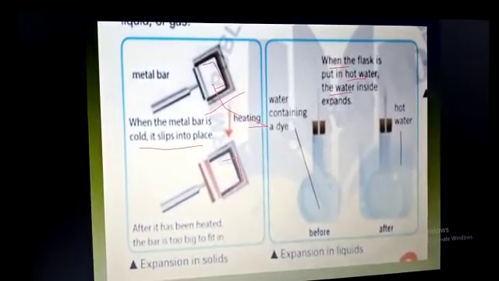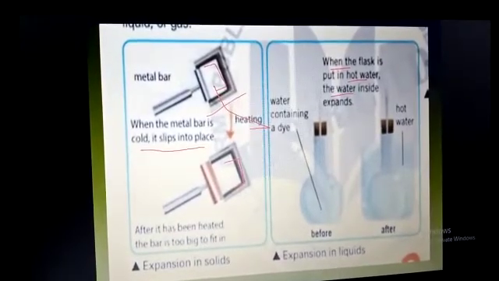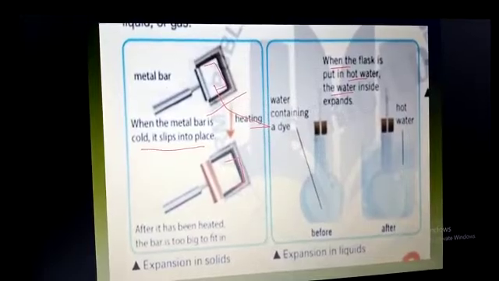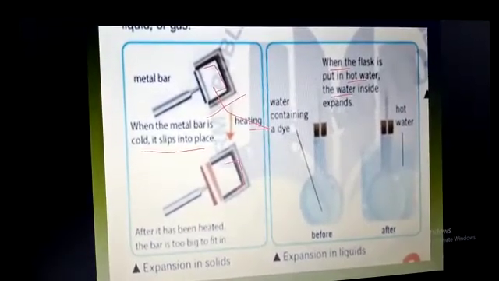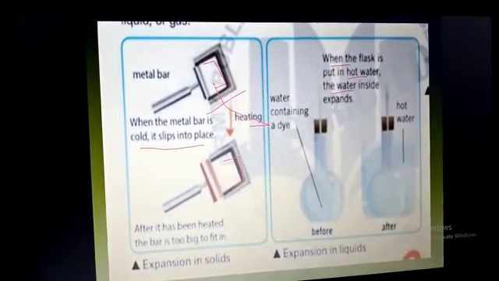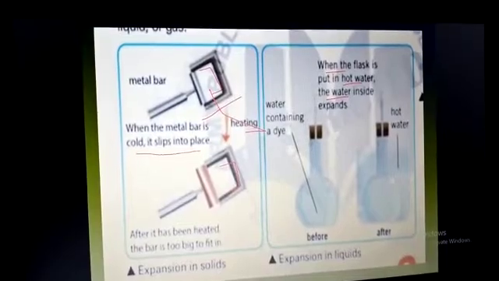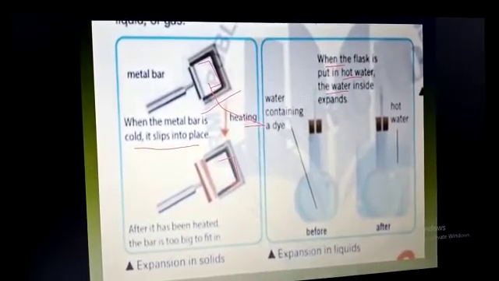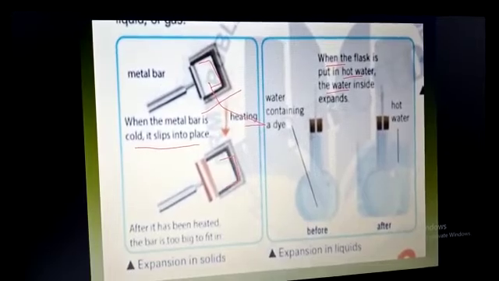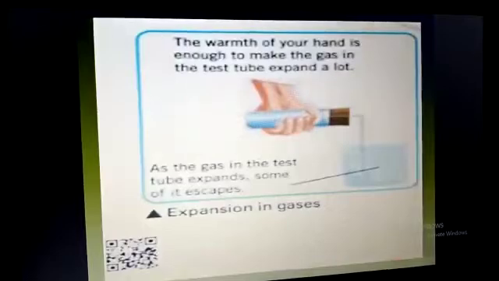Expansion in liquids. This is the flask, containing water with a dye. When this flask is put into hot water, the water inside expands, which proves expansion in liquids.